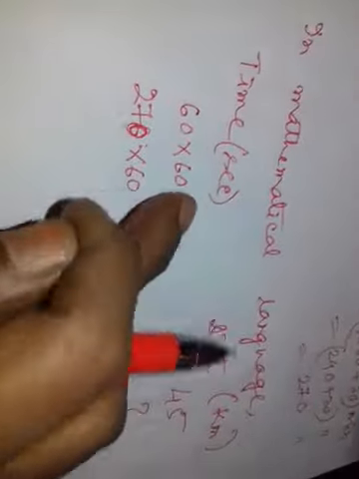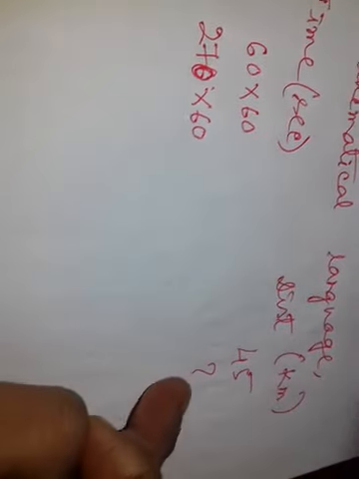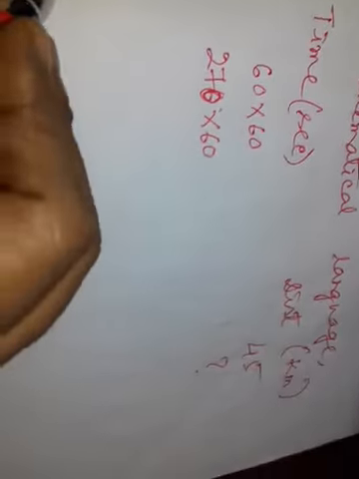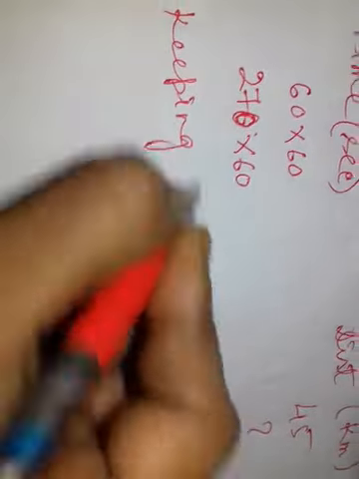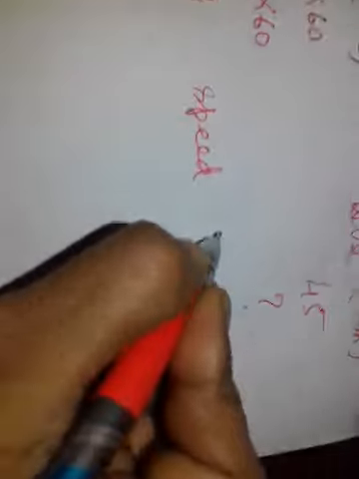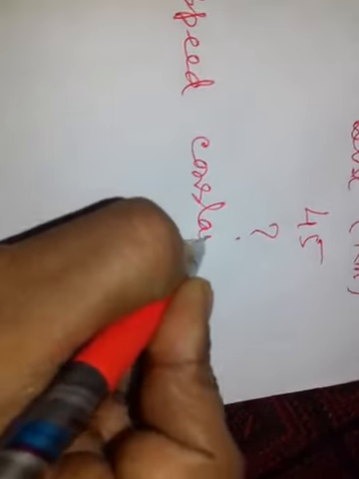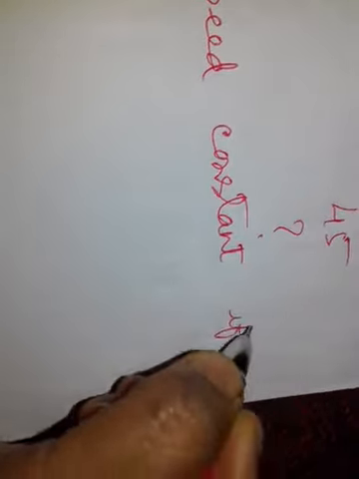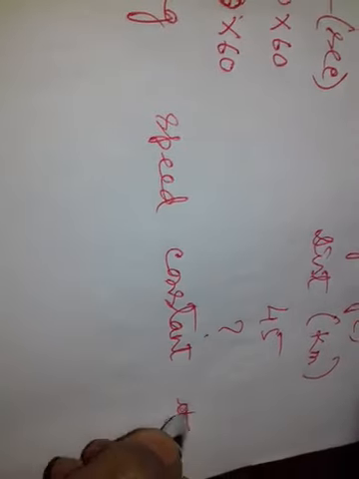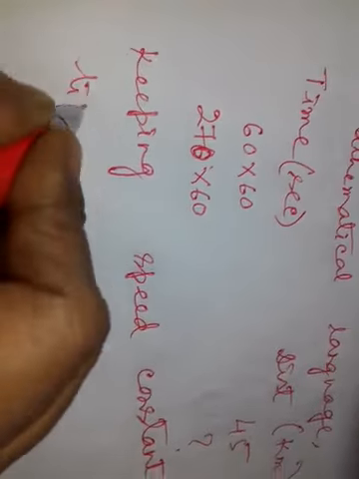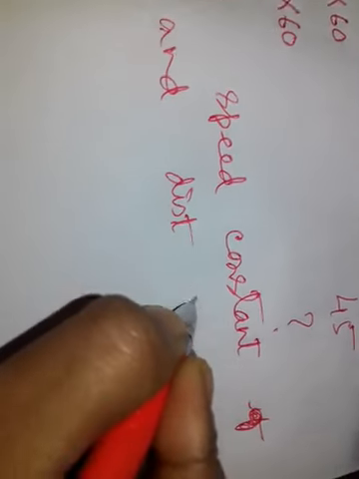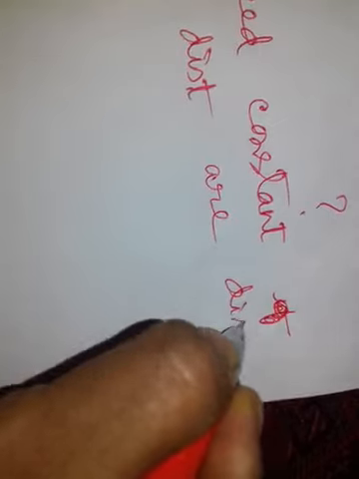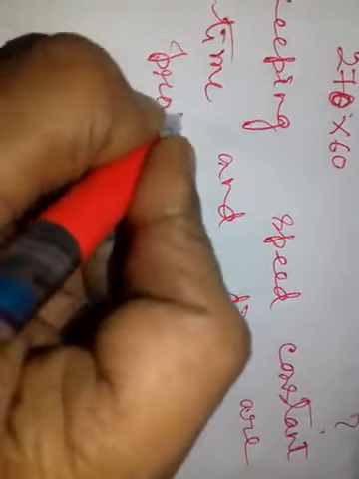Here time increases, so distance also increases. That means they are directly proportional. So keeping speed constant, time and distance are directly proportional.